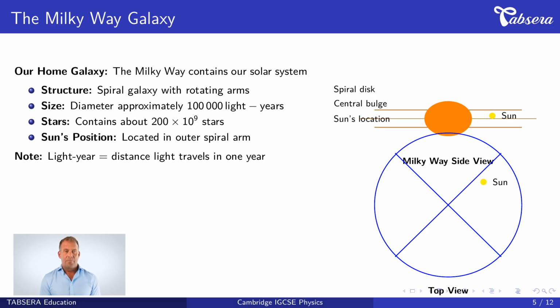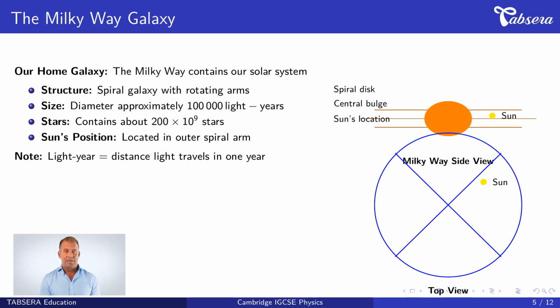Now we examine our home galaxy, the Milky Way. This is where our solar system is located. The Milky Way is a spiral galaxy with rotating arms of stars. Its structure includes spiral arms that rotate around a central core. The size is enormous, approximately 100,000 light-years in diameter. A light-year is the distance light travels in 1 year, about 9 trillion kilometers. The Milky Way contains about 200 billion stars, written as 2 times 10 to the power of 11.